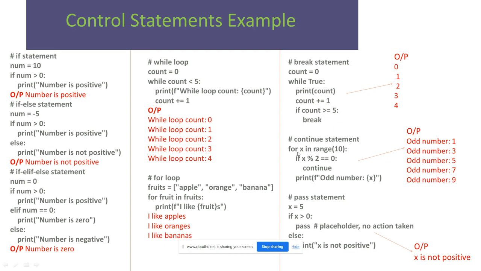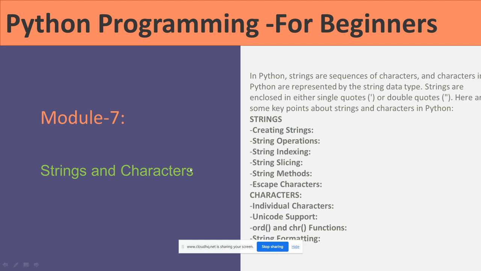So continue statement, for x in range of 10, it checks if x modulo 2 equal to 0, continue. Means 1 modulo 2 is not equal to 0, it prints 1. 2, it's 0, it will continue here. And 3, not 0, so it will give the output like odd numbers 1, 3, 5, 7, 9. Pass statement, it just passes the statement. If 5 is greater than 0 is true, it passes to the else and x is not positive.